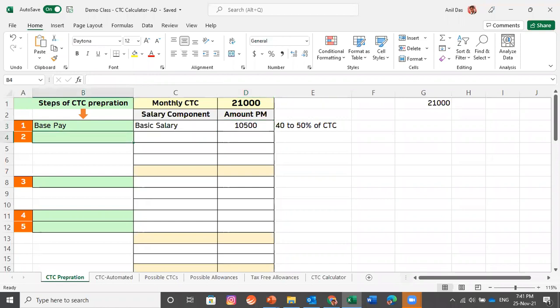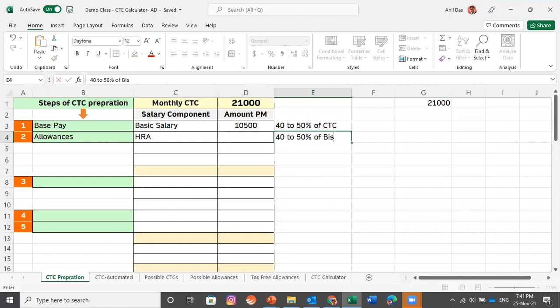The second step was working on allowances. Whatever allowances your company is giving, you can add the cost of that. Let me pick one allowance which is very common in all companies, house rent allowance. How much amount should we keep? House rent allowance is kept as 40 to 50% of basic salary.